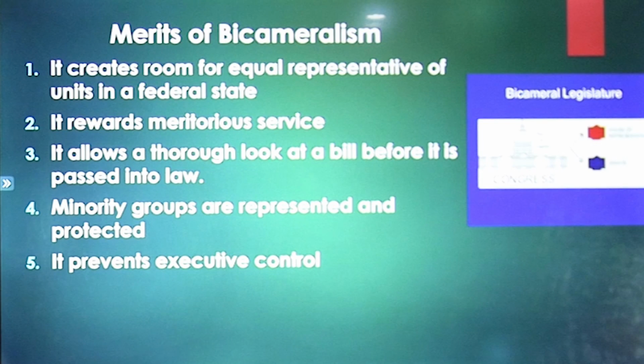Now we move on to the merits of bicameralism. Number one, it creates room for equal representation of units in a federal state, because the chambers have constituencies that they come from. So equality is there: from each constituency, how many members, and it must be equal.